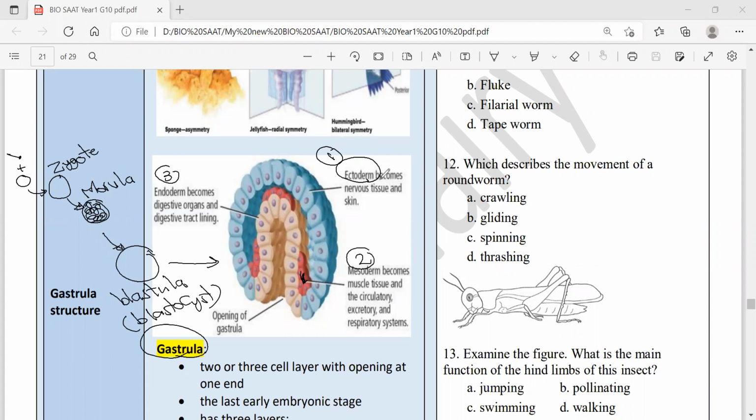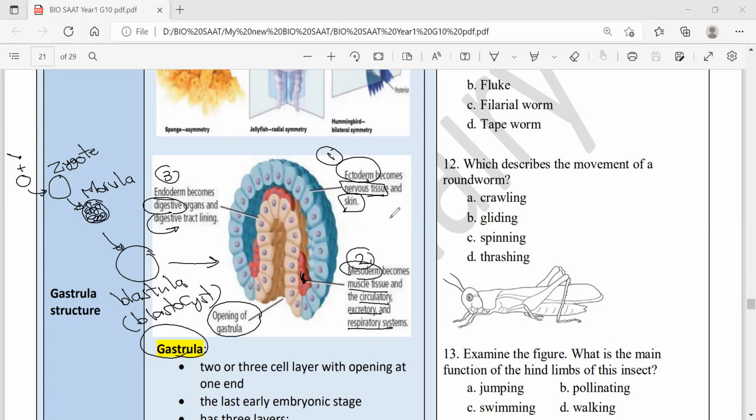Okay. And ectoderm develops, in the later development stages, the nervous system or tissues and the skin. Very important, this part. I'll tell you how it comes in Tahseli. While the endoderm, the third layer, develops only the digestive system and organs. What about the middle layer, mesoderm? It develops the rest of the body systems and organs: circulatory, muscular, respiratory, excretory, all body systems. This part is called the opening of the gastrula, or the blastopore.